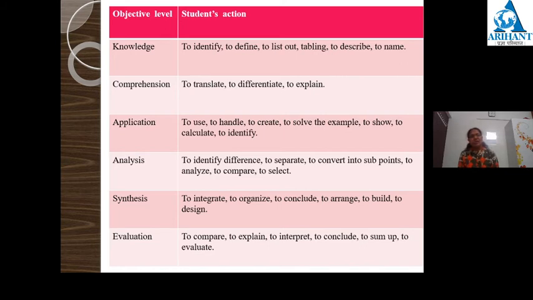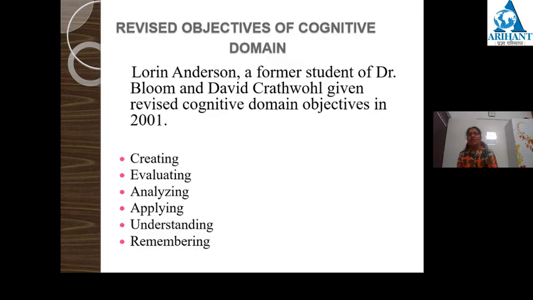If a student has read a book, he can tell whether that book was worth reading or not. If they want to buy something, they can evaluate the thing first and they can tell whether it is good or bad. Means at this stage, students can evaluate things. In this way, these are the objectives of cognitive domain.